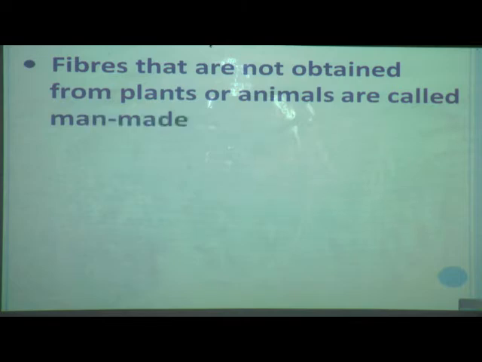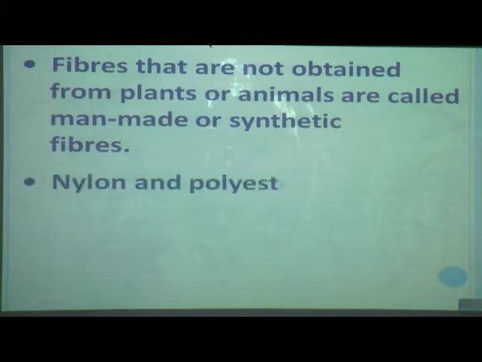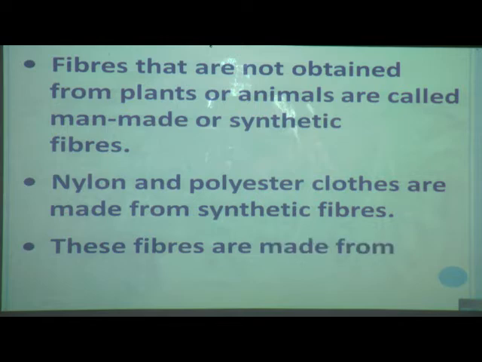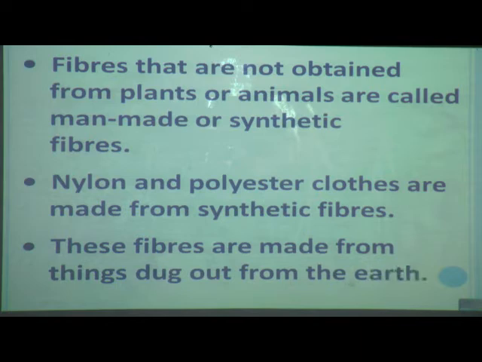Now we will see the man-made fibers. Fibers that are not obtained from plants or animals are called man-made or synthetic fibers. Nylon and polyester clothes are made from synthetic fibers, and these fibers are made from things dug out from the earth.